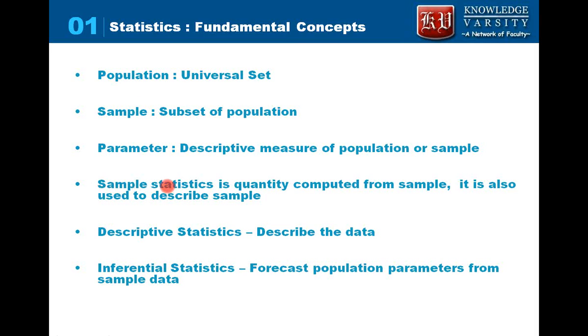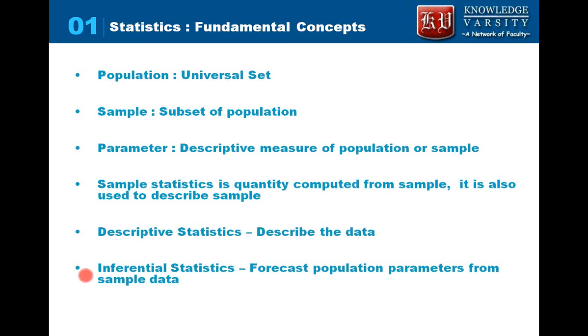In our case, if we get 1,000 males and find out the average height of those 1,000 males, this is describing the sample average height. The process of describing the population or the sample parameter, through which we get more insight about the population or the sample, is called descriptive statistics. This is a branch of statistics which deals in describing the data.